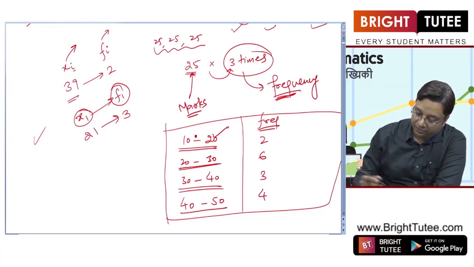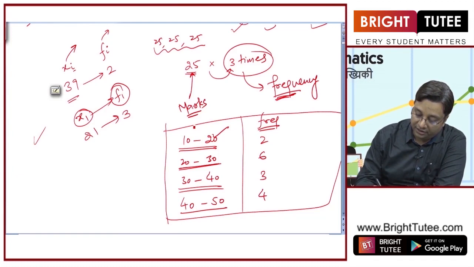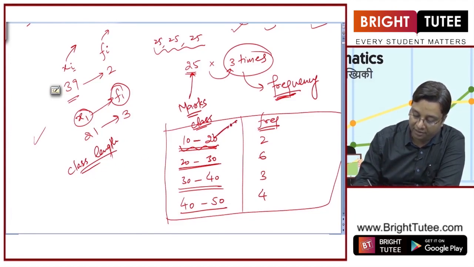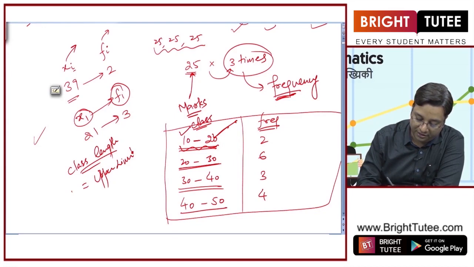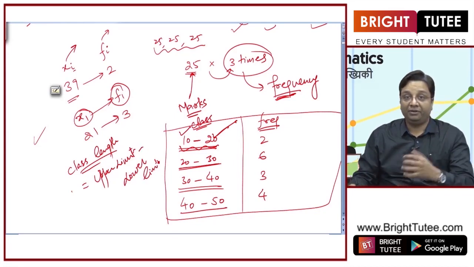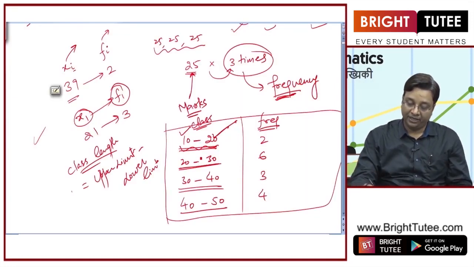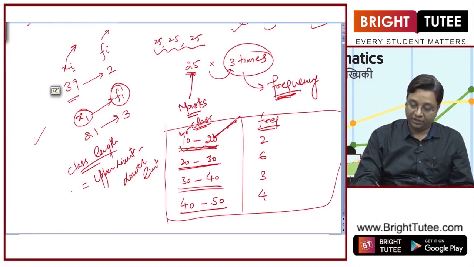Now let us learn some of the things. What is a class? This 10 to 20 is a class here. And what is class length? It is 10. This is the upper limit, this is the lower limit of the class. So class length is upper limit minus lower limit. And we will maintain equal class lengths, 10 to 20 and then 20 to 30. And this one is the upper limit, this one is the lower limit.